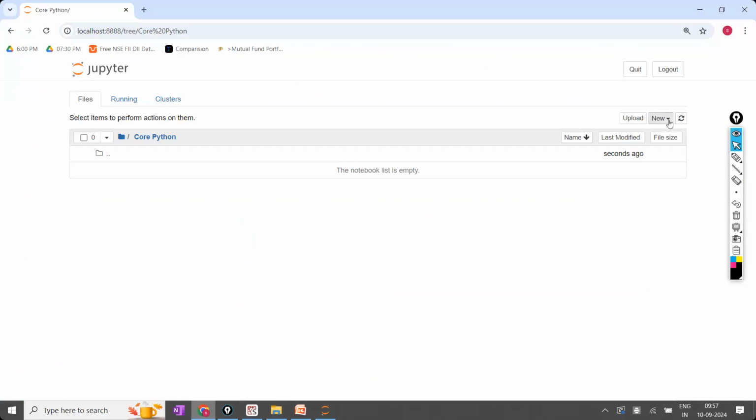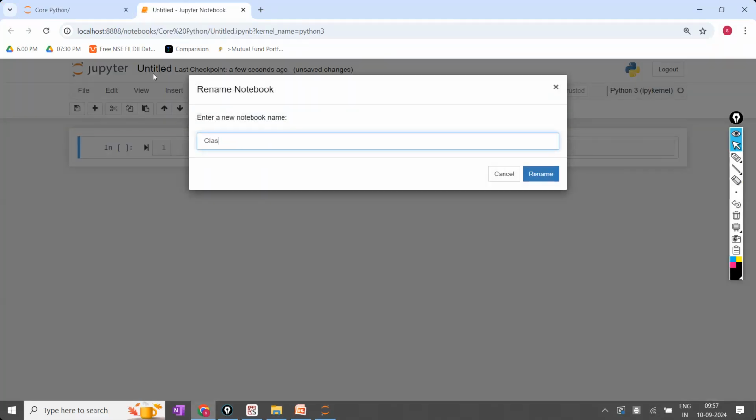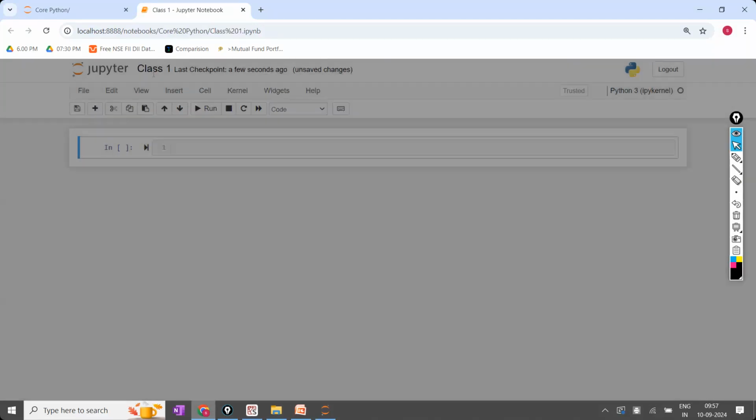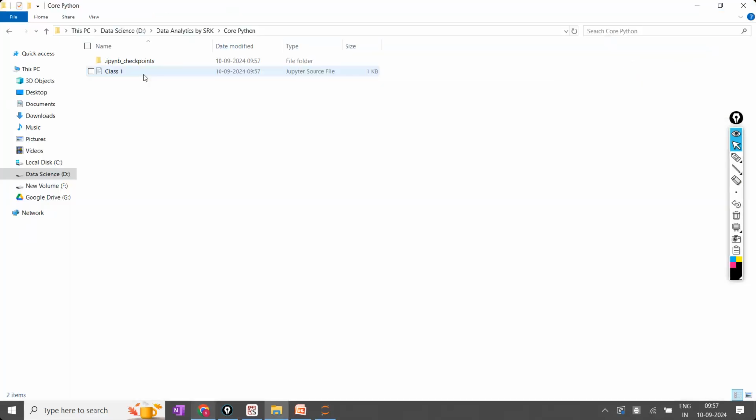Now here I'm adding one Python file, the first file. The name I'm going to give for this is class 1, something like this. Can you see the same file as it is here? So all your files will be saved here only, and once you open also, they will be there. Is the point clear?